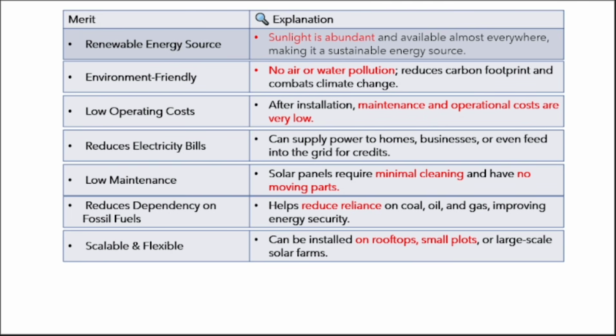Every petrol or diesel operating machine can be replaced by solar panels. Scalable and flexible, can be installed on rooftops and small plots. If you want a larger place, you can install it in a larger place. It can be scalable, can be installed in small places. If you have a small parking area, that parking area is sufficient to install a solar power plant.